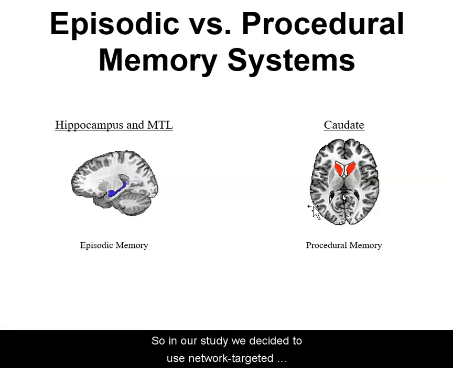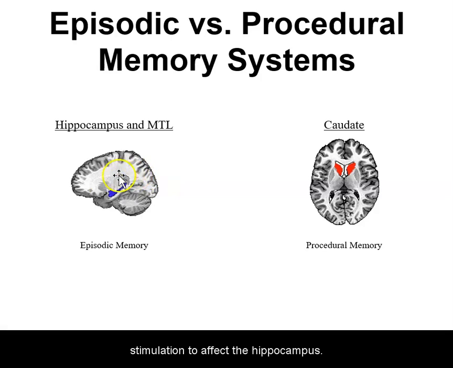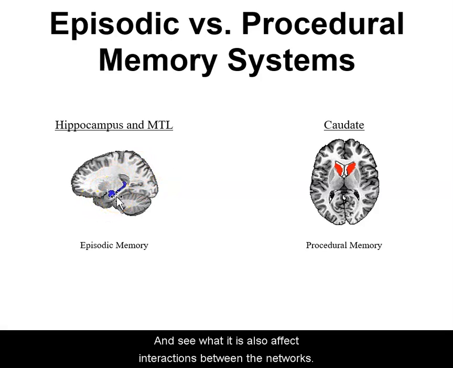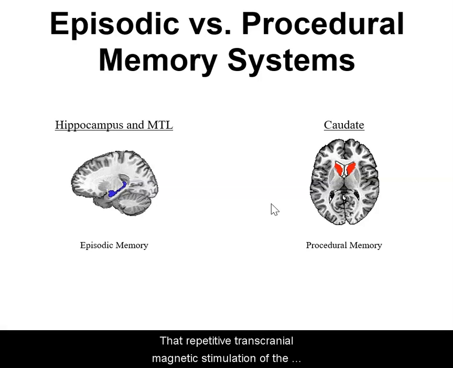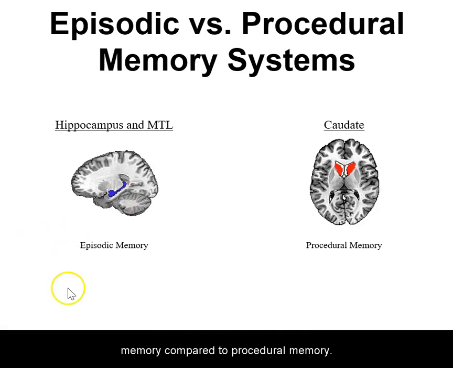So in our study, we decided to use network-targeted stimulation to affect the hippocampus and see whether this also affects interactions between the networks. So given this, we hypothesized a few things. First, that repetitive transcranial magnetic stimulation of the left inferior parietal cortex, which is functionally connected to the hippocampus, would increase episodic network resting state functional connectivity. Second, that inferior parietal cortex rTMS would boost episodic memory compared to procedural memory.